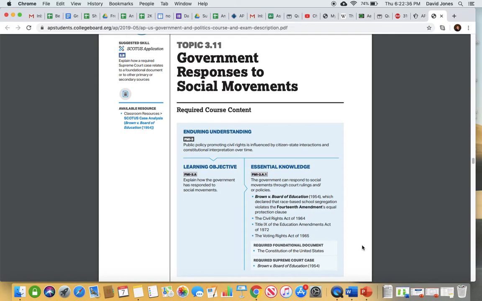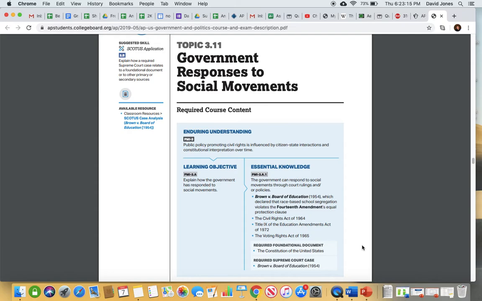So obviously in 1896, Plessy versus Ferguson said that separate but equal facilities are fine. By the 1950s, public opinion on that issue had changed, and we talked about a lot of reasons why public opinion had changed. But when we get to the 1950s and we get the Brown v. Board case, the court's going to change their mind, and they're going to say that separate facilities are inherently unequal, that you can't have separate but equal facilities and have things actually be equal. So remember, in the Brown v. Board case, they use that Dahl test to show feelings of inferiority, which are a violation of equal protection. So that was a key part of that decision in 1954.